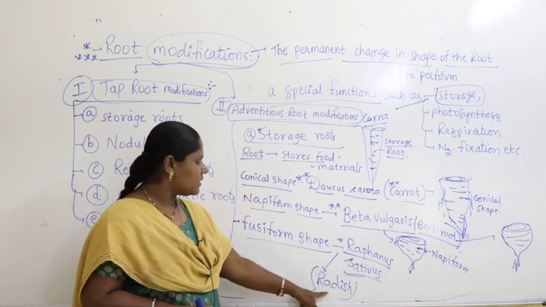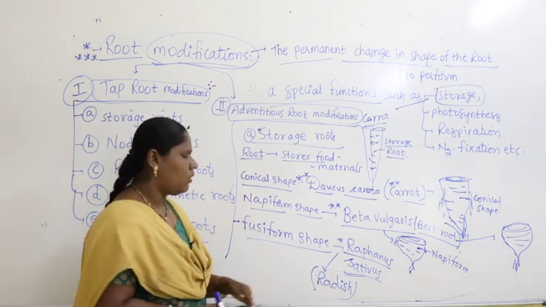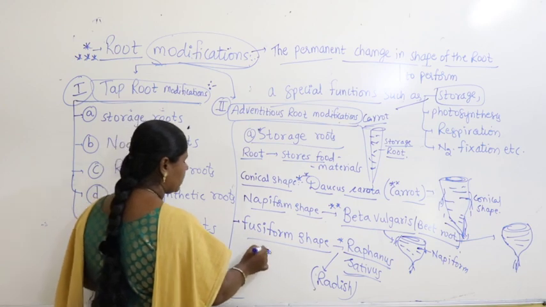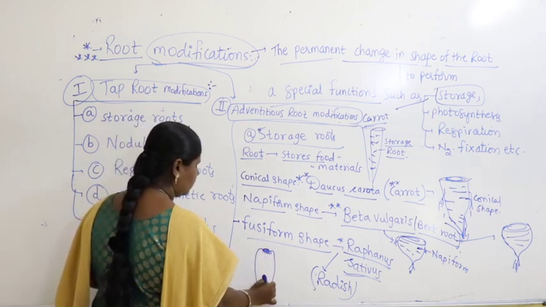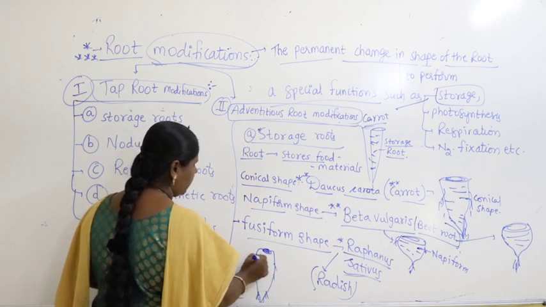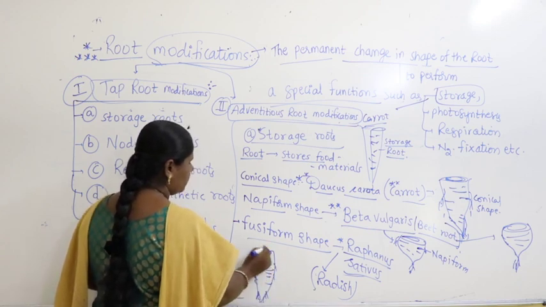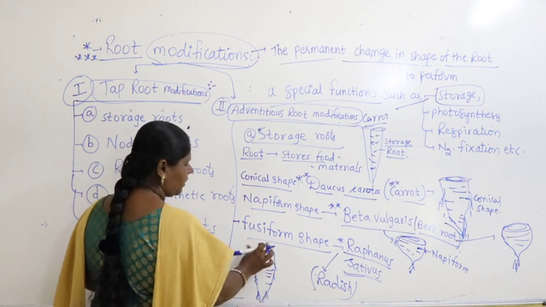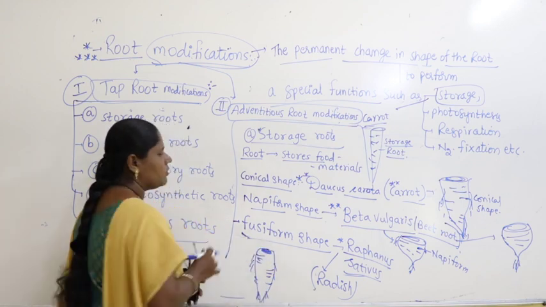What is the shape of this radish? It is fusiform. You know, it looks like this. This shape is called fusiform.